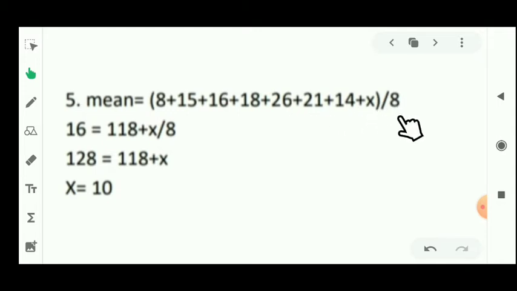And how many observations are there? 8. And according to the question, the average is given, like the average is 16. So from here, we will find the value of x, that is 10.